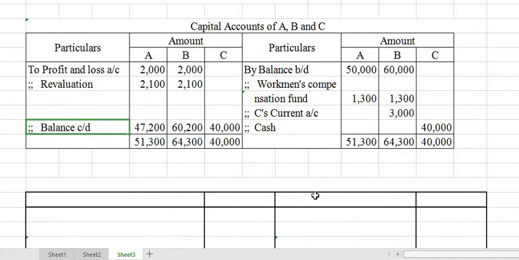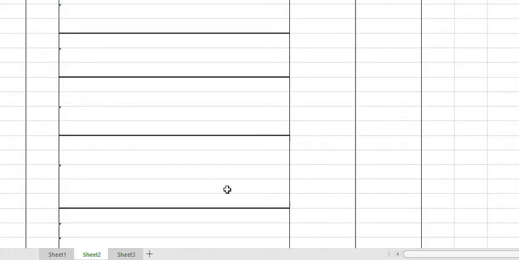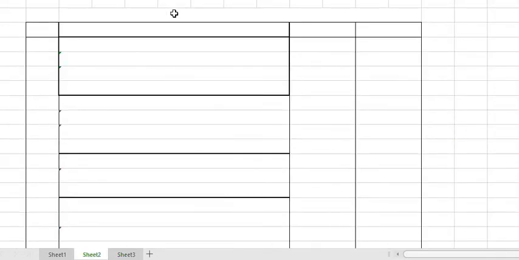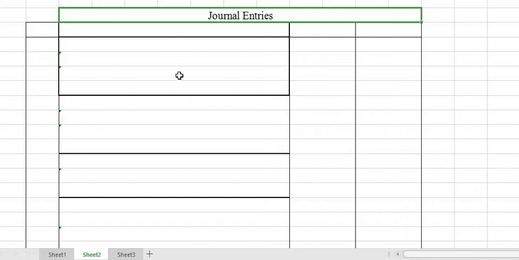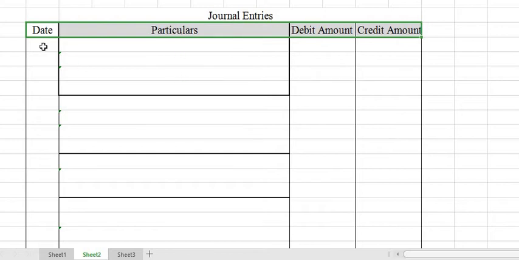Okay. Now let us come back to the preparation of the journal. In the journal, we are writing the journal heading, journal entries, and have filled the format. And the first entry is on April 1st, 2019. First of all we can write the revaluation entries.